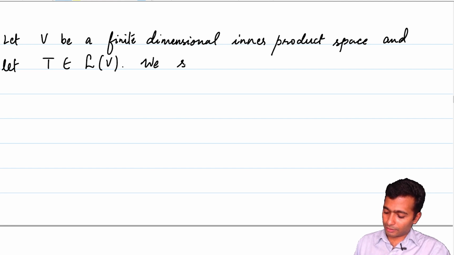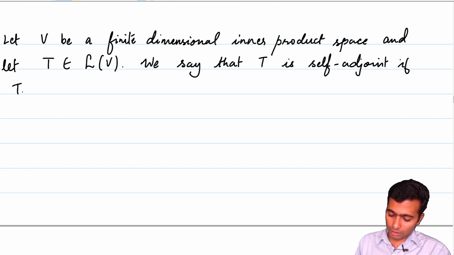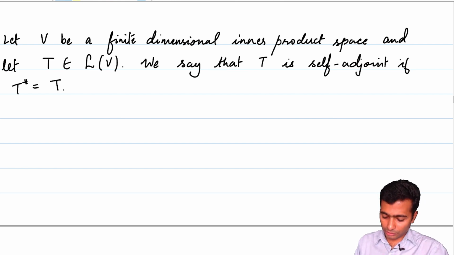We say that T is self-adjoint if T star is equal to the operator T itself. So let's look at an example.